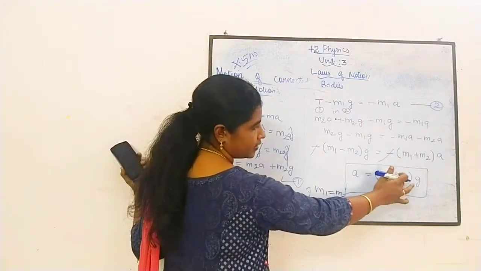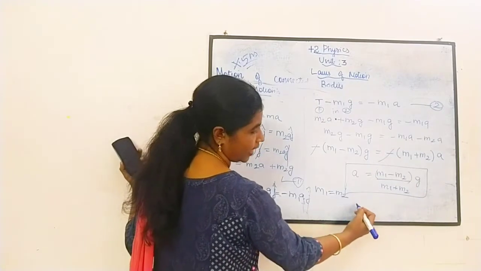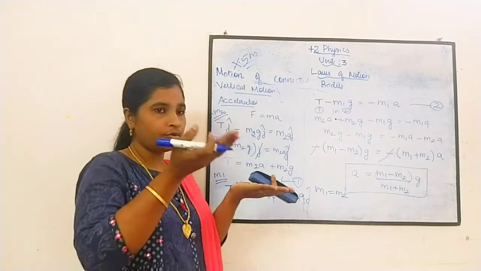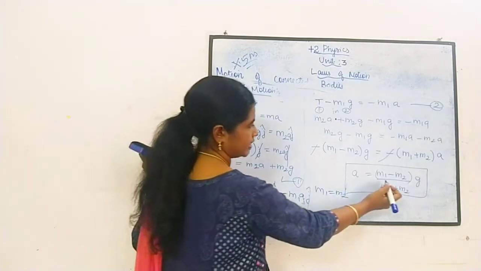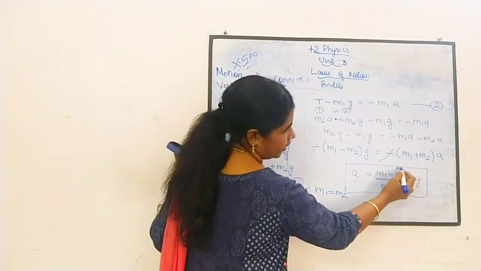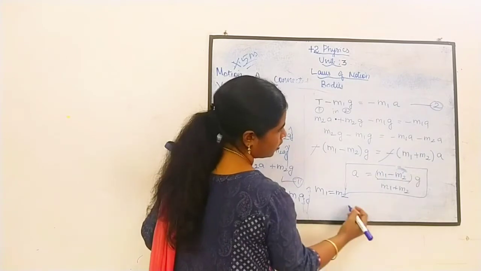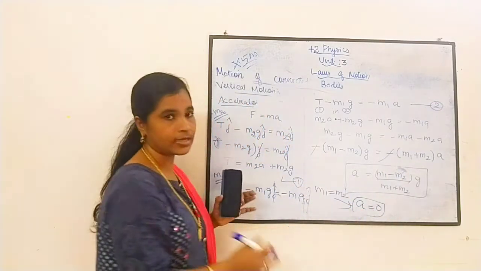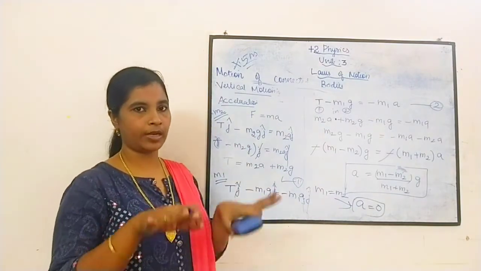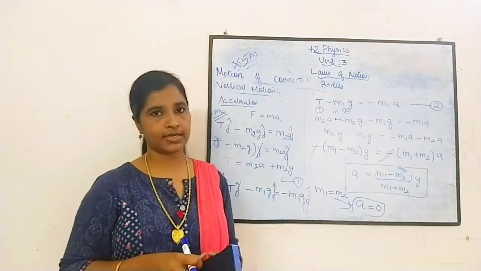Instead of m2, we will substitute m1. Is there any acceleration? No, definitely there is no acceleration. If you substitute m1 here, m1 minus m1 will be 0. So if m1 is equal to m2, then there is no acceleration. It will be in equilibrium.